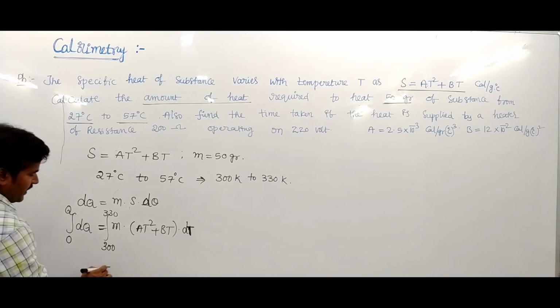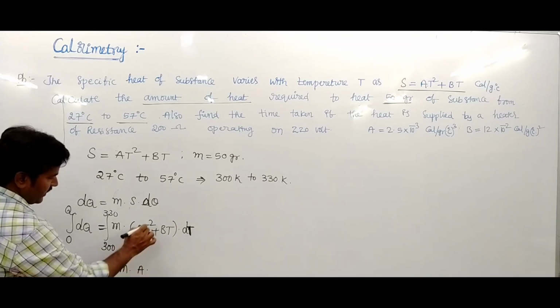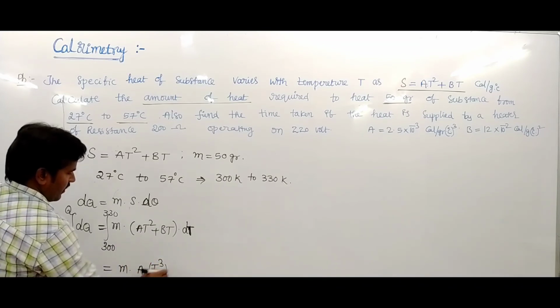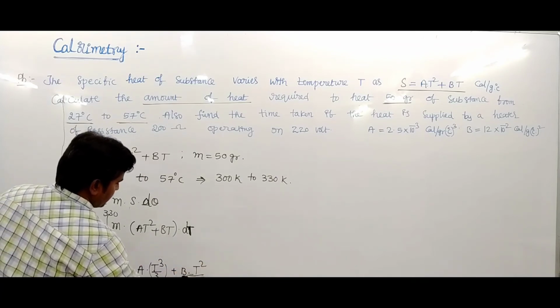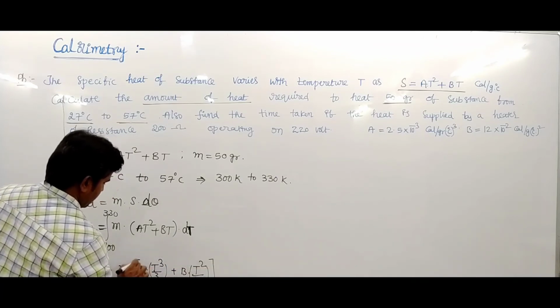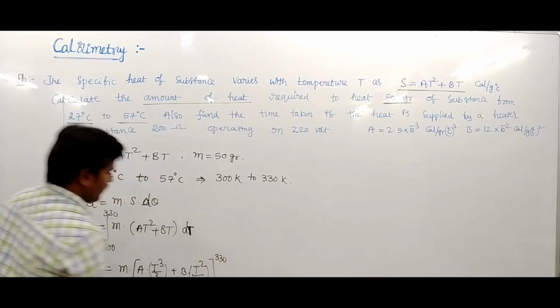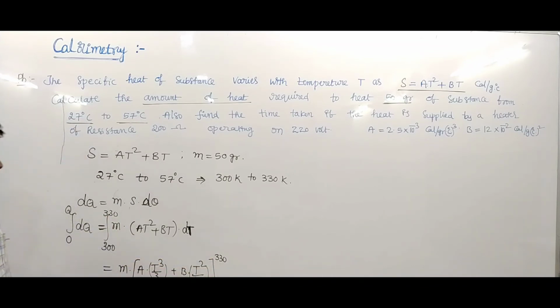So its value becomes m into a into T cube by 3 plus b into T square by 2, from 300 to 330. The integration of dQ is nothing but Q.